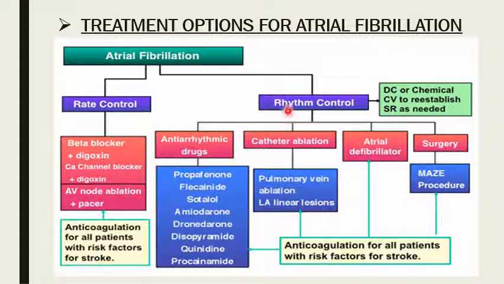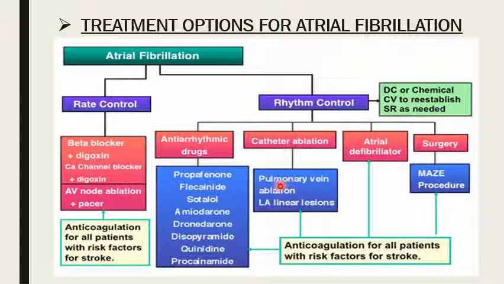Rhythm control. The second strategy is rhythm control. In rhythm control, we have four further treatment options. Number one is giving anti-arrhythmic drugs, such as amiodarone, which is mostly given, and quinidine, and there are other drugs that come under the category of anti-arrhythmic drugs. Number two is catheter ablation.